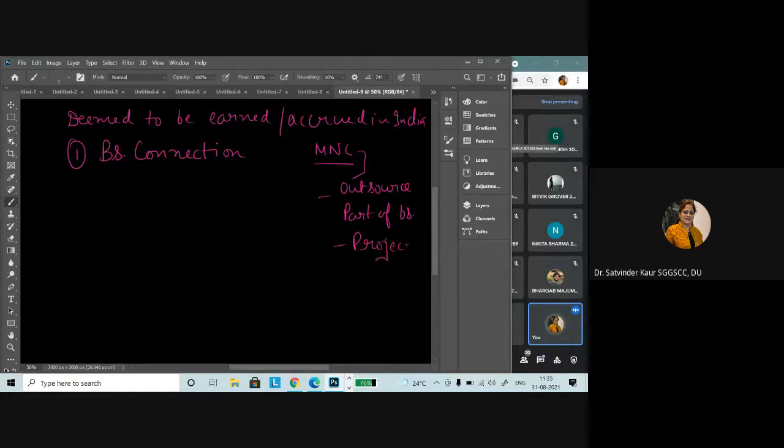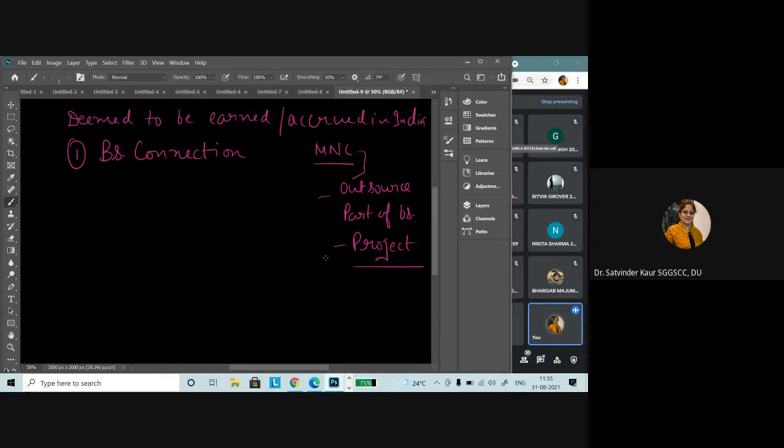So that particular business is connected to India. In that case, if there is any business connection in India, it will be considered as income deemed to be earned in India.